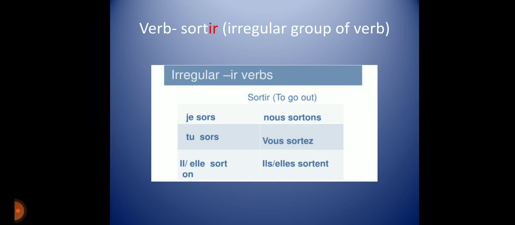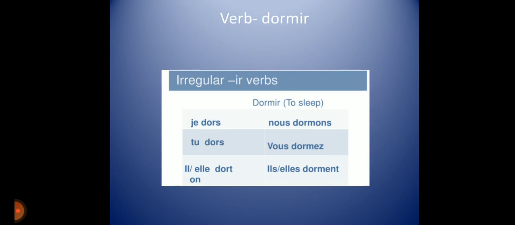Je sors. Tu sors, il sort, nous sortons, vous sortez, ils sortent. Dormir, drop the IR and put ORS, dors. Je dors, tu dors, il dort, nous dormons, vous dormez, ils, elles dorment. These are the irregular verbs in French.